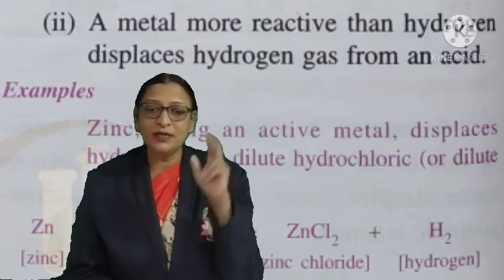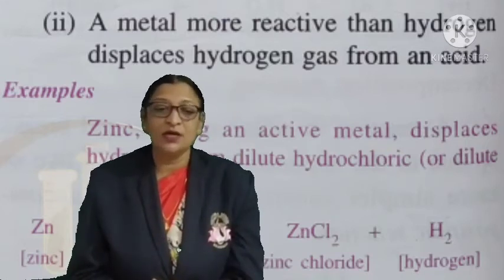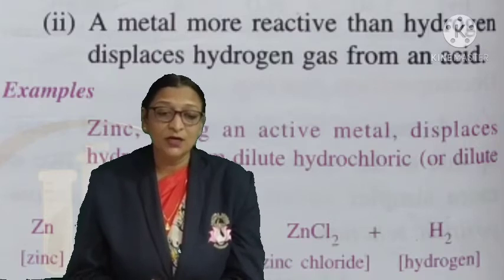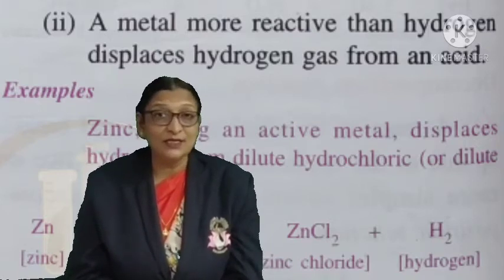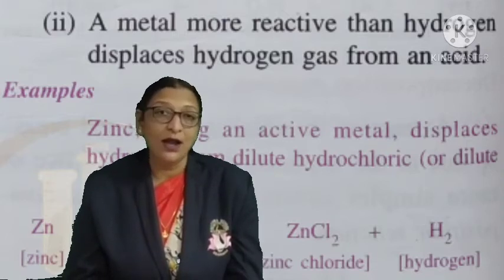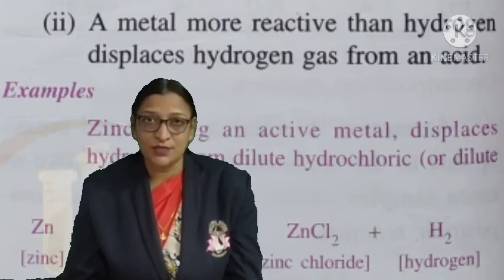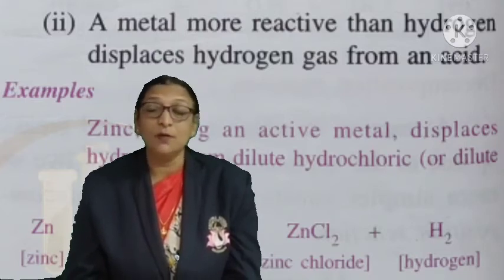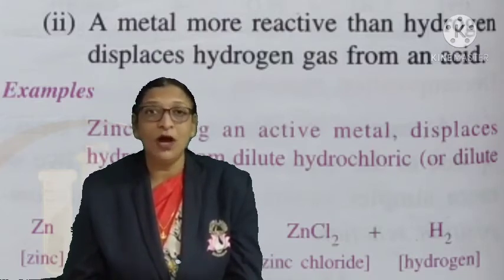Now, the second type of displacement reaction takes place when metals react with acids. They give a solution of metallic salts, and in this hydrogen gas is liberated. We can notice bubbles of hydrogen gas.